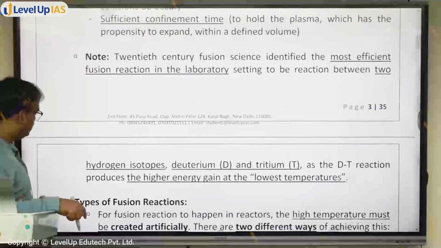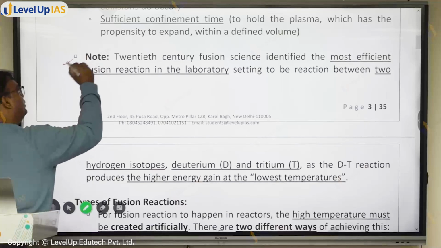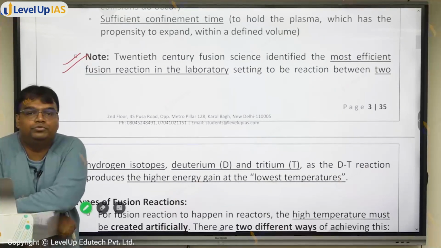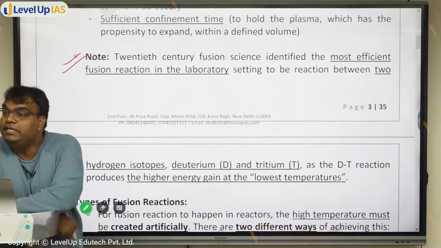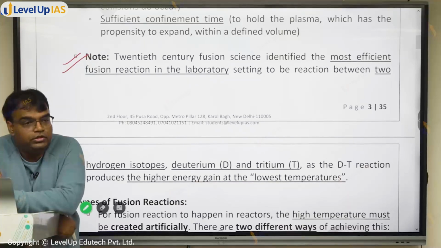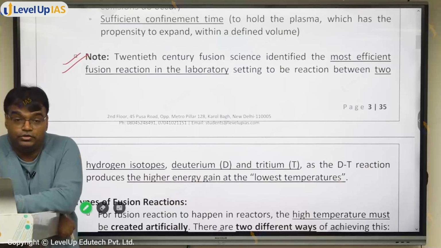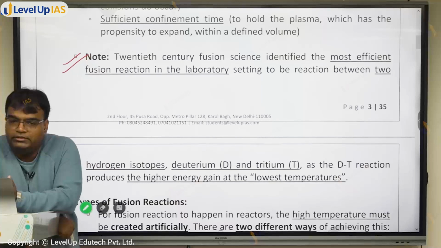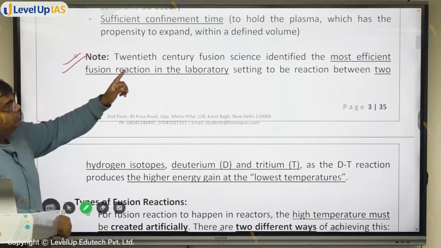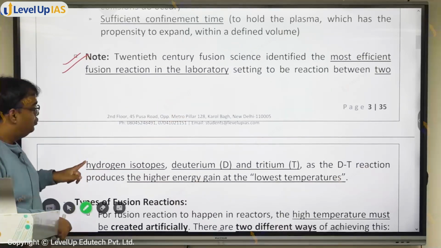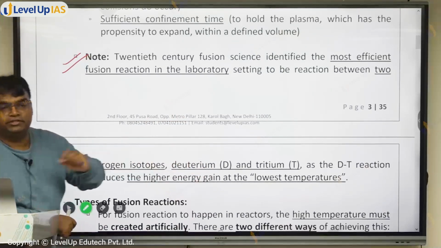Now, एक और चीज ध्यान से नोट करना, इस पे प्री में क्वेश्चन आ सकता है. दिस अ वेरी इंपॉर्टेंट एस्पेक्ट. देखो, वी हैव various isotopes of hydrogen, H, D, T. Do we understand the meaning of isotopes? We have various isotopes of hydrogen. Now, these various isotopes of hydrogen, like hydrogen can fuse to form helium. But it has been shown by scientists that most efficient fusion reaction in the laboratory setting will be the reaction of two hydrogen isotopes, deuterium and tritium.